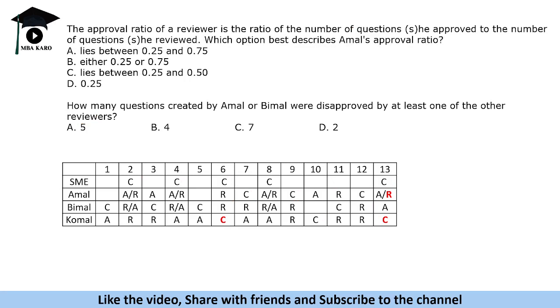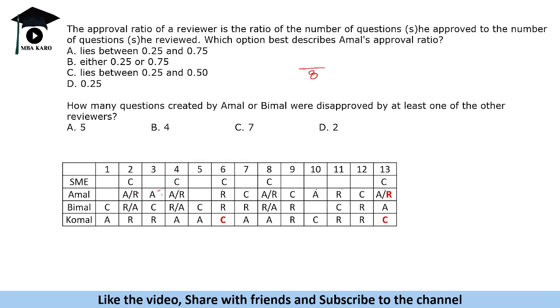The approval ratio of a reviewer is the ratio of the number of questions he or she approved to the number of questions he or she reviewed. Okay. Which option best describes Amal's approval ratio? So let us first know how many questions Amal reviewed. So this is 1, 2, 3, 4, 5, 6, 7, 8. So he checked 8 questions. Now how many he approved, that is the approval upon this.